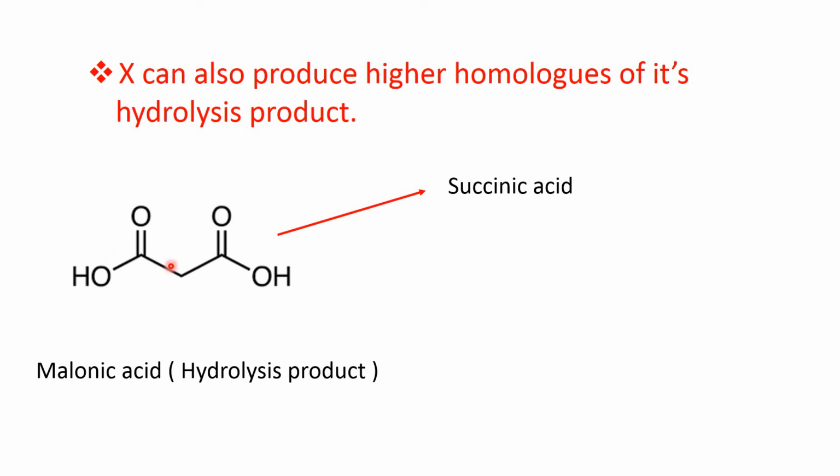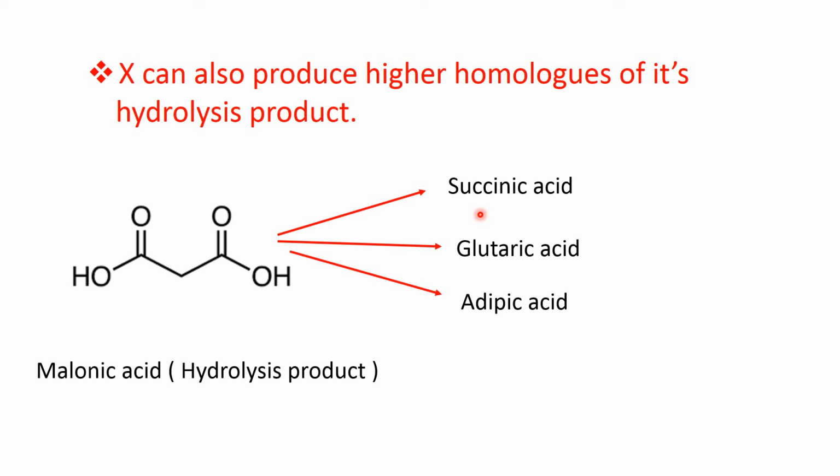Malonic acid contains 3 carbon atoms, 1 for the CH2 group and 2 for the carboxylic acid groups. Succinic acid contains 4 carbon atoms. Then glutaric acid contains 5 carbon atoms, and adipic acid contains 6 carbon atoms, and so on.